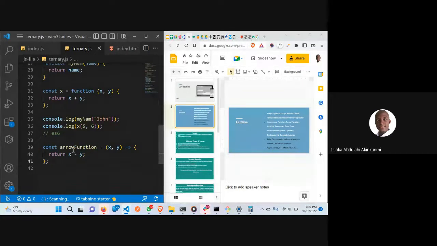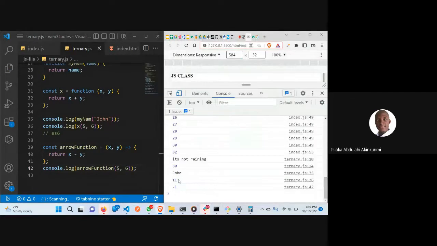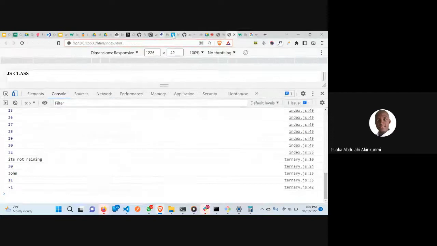If I run this now, if I do console log and I put arrow function here, and I change this x to arrow function, you can see now I'm having -1, which is also working. So we have named function, we have anonymous function, we have arrow function. I think we'll be rounding up here.